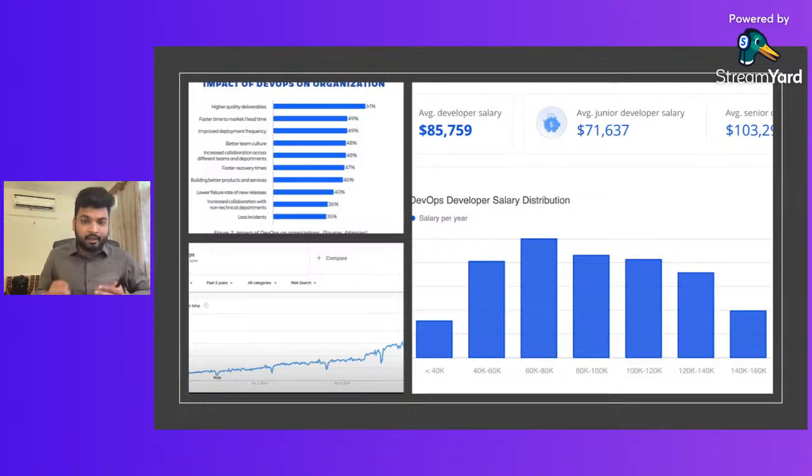Not only that, but a DevOps engineer earns a very good package. The average salary you can see on a website like Glassdoor is 85K dollars, and the average senior salary of a DevOps engineer is about 100K dollars. So it's quite a good salary offered by the industry. If we talk about the trends, how DevOps is growing day by day, it is something very huge.